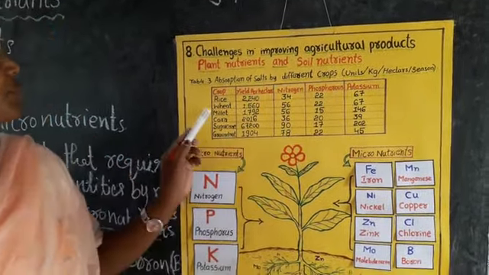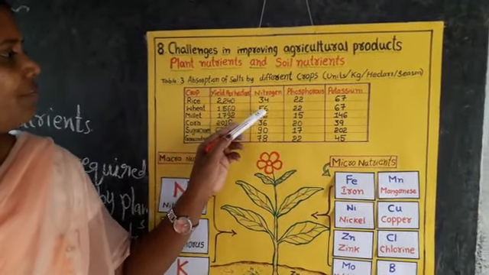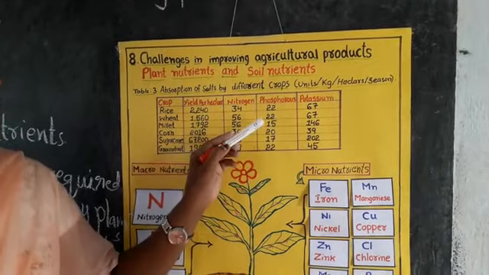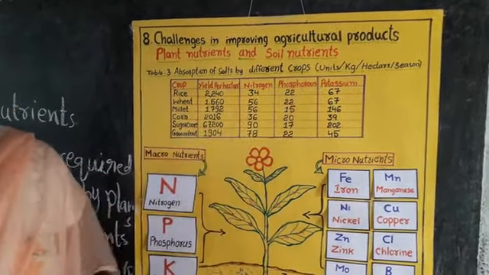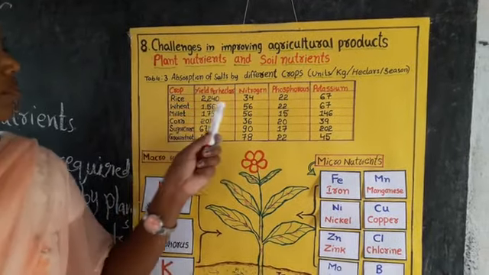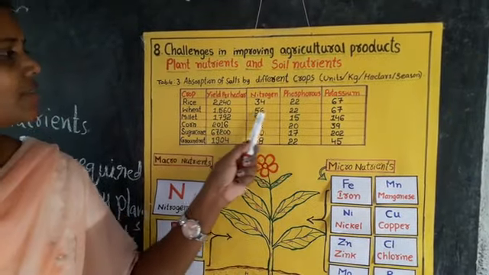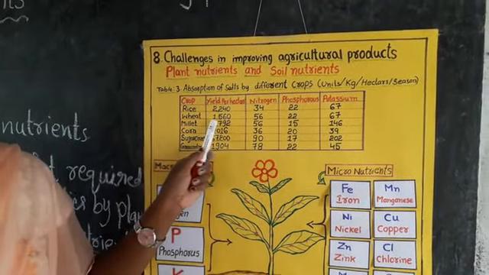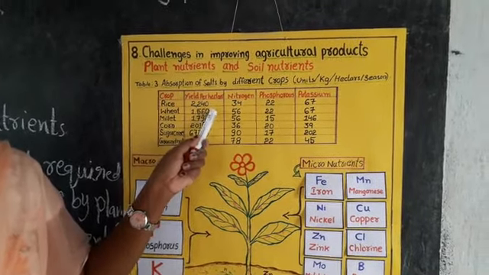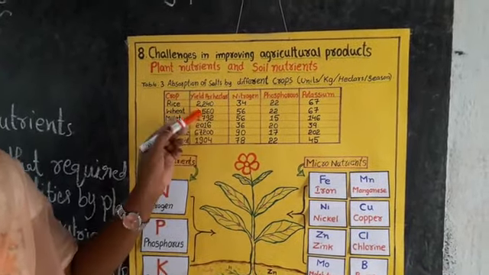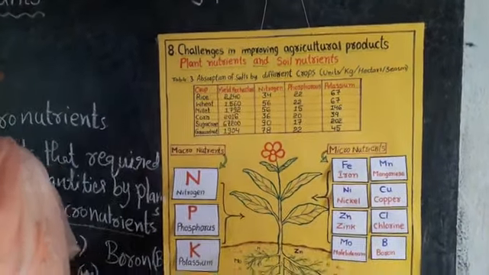Next, coming to wheat crop. Wheat crop requires 56% of nitrogen, 22% of phosphorus, 67% of potassium. Wheat crop absorbs these amounts of nitrogen, phosphorus, potassium salts to give a yield of 1560 kgs per hectare.